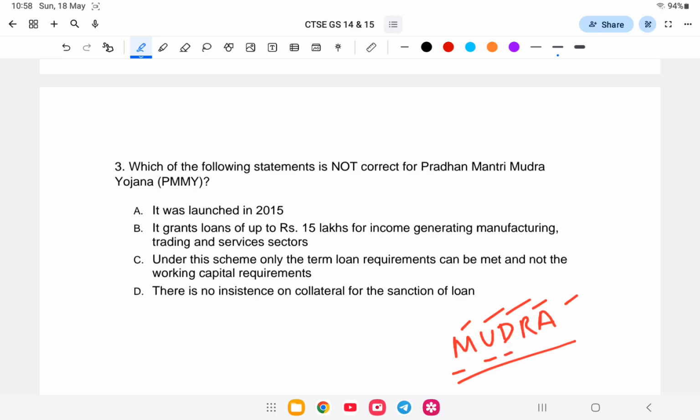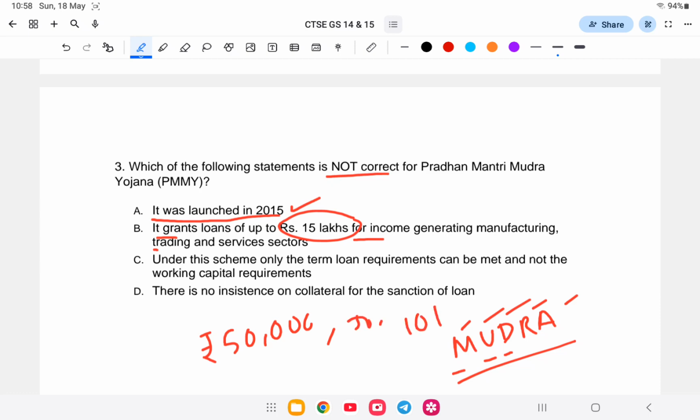It was launched in 2015, correct. It grants loans up to 15 lakhs for income generating manufacturing, trading and servicing sectors. Mudra has three categories: first up to rupees 50,000, next up to 5 lakhs, and then up to 10 lakhs. So that is the wrong one.